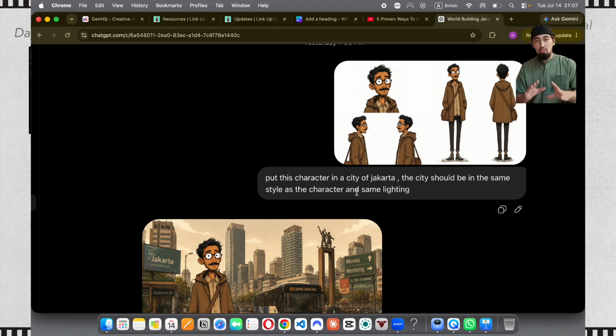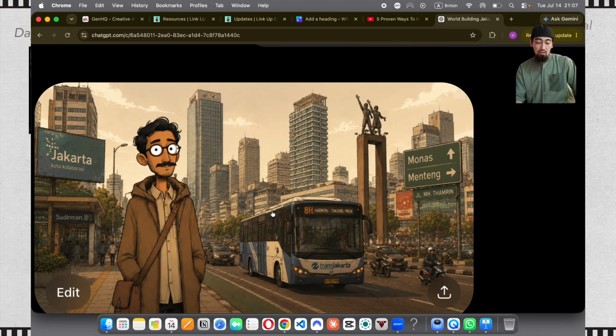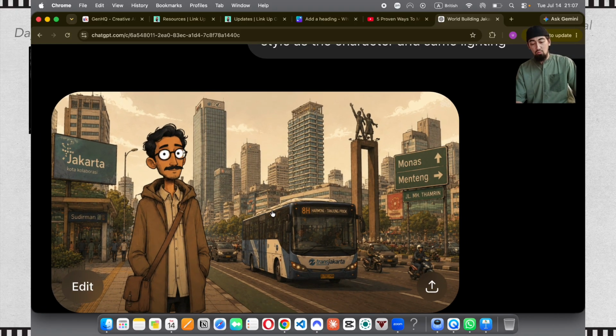Now I chose Jakarta as my world. It was an easy decision because the film that we are making is inspired by what happened in the city. Therefore, I don't have to think too much about what kind of world I want. So this is what it gave me and I was happy with the result right away.